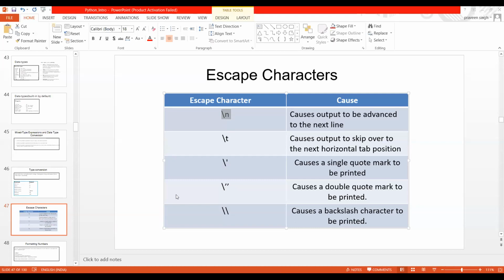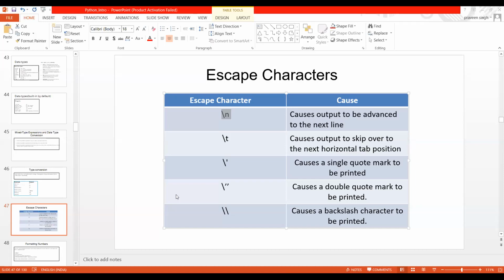Now here, suppose I am writing print: This is Python class, Python programming class, and students are very good. Okay, I have mentioned this, but I want this line to be on the next line. These students are very good should come in the next line, but that is possible only when we use backslash n.